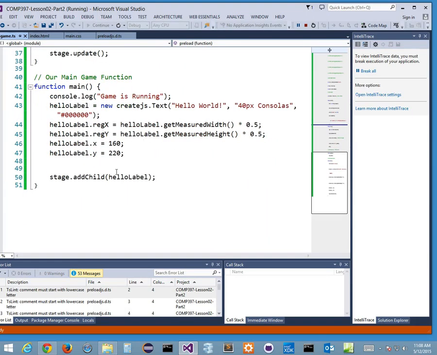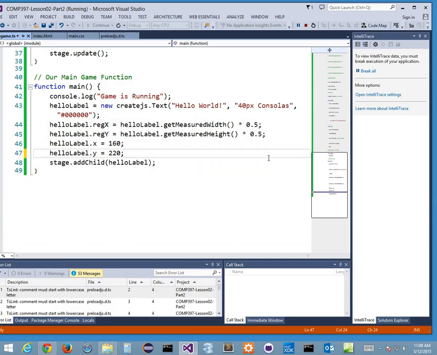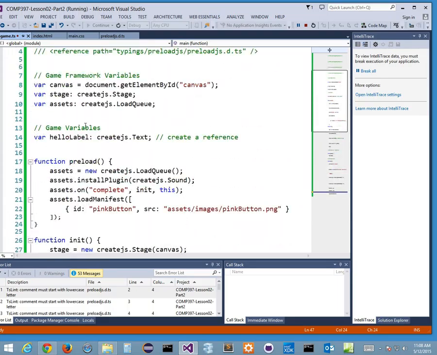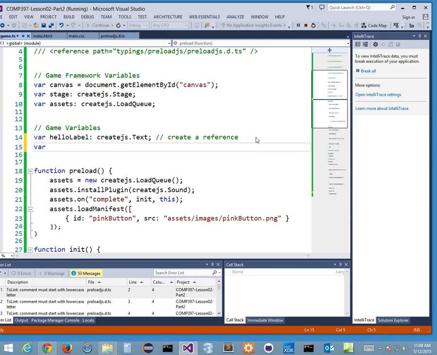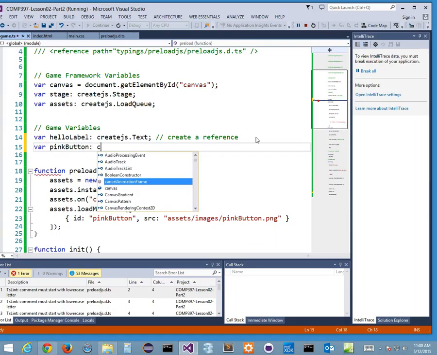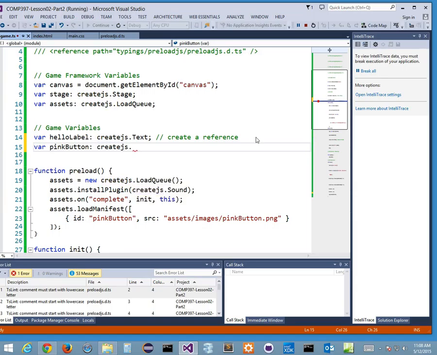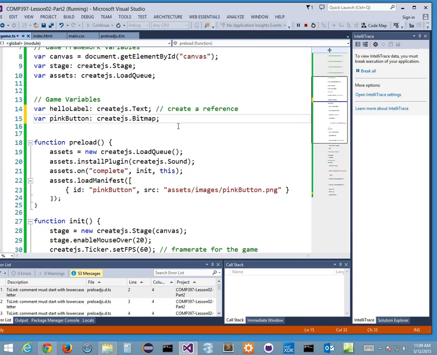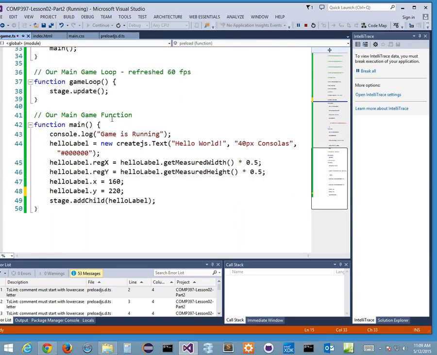It's in main, right? And I want to load it onto the stage, just like I did my hello label, right? Which means I need to make another global game variable, which we're going to call pink button, or my button. Let's just call it pink button, sure. It's of type what? This is a new type you've never seen before. CreateJS.Bitmap for now. It's going to be an image. Okay, get ready for some more errors. So here's my bitmap, and now I want to use it, so I'm going to go down into my main.